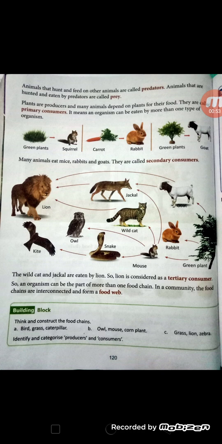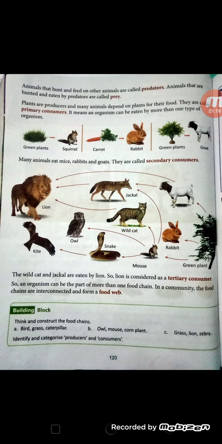A green plant is there, and the green plant is eaten by the goat, the rabbit, and even the mouse. And then what is the goat eaten by? The jackal. And the jackal is eaten by the lion. This is one food chain.